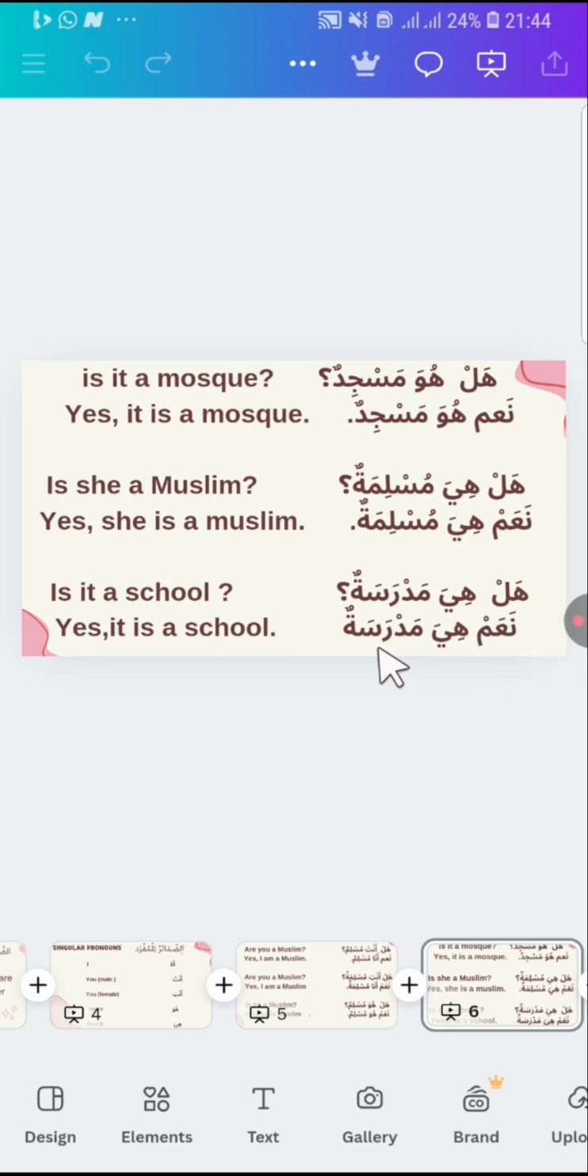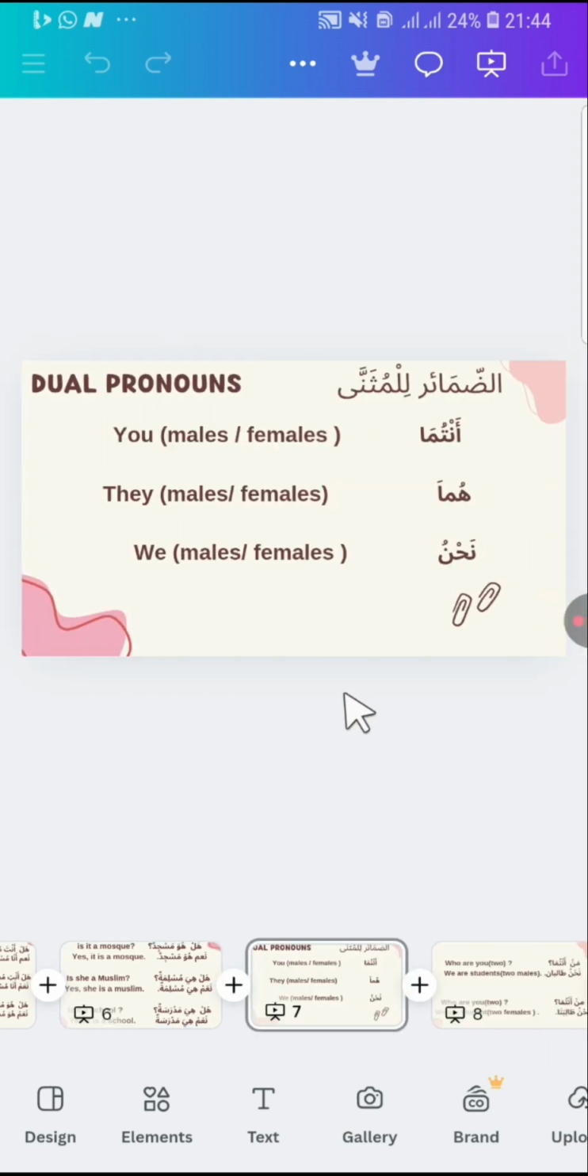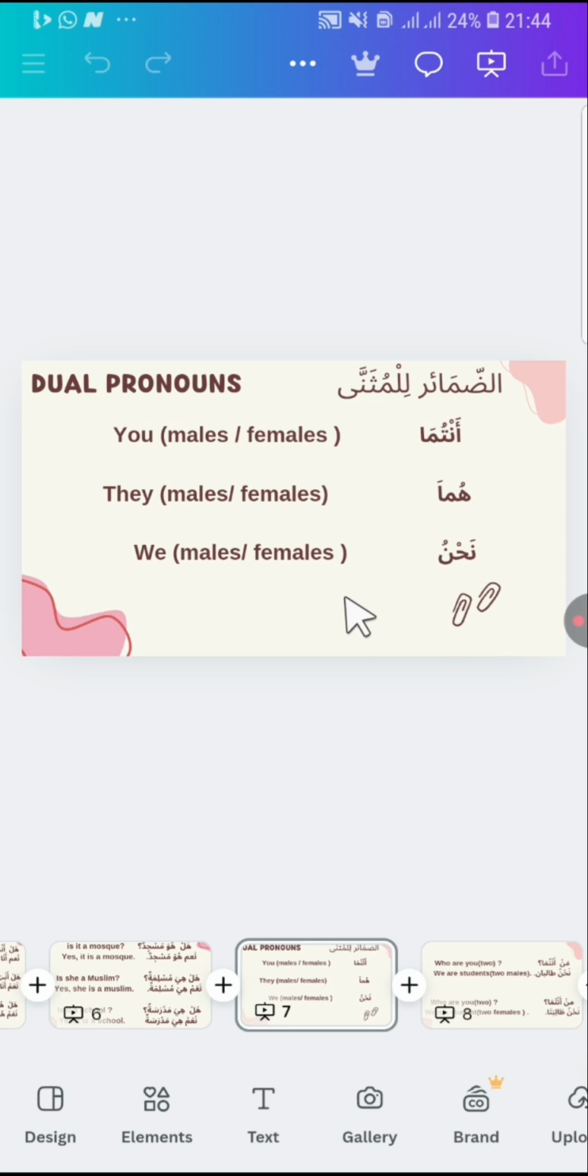So we move to the next classification, which is ad-damair lil muthanna, which means dual pronouns. For dual pronouns we have antuma, you. We use antuma for both male and female, for two people. Antuma, you. Then we have huma, they. We use it for two people, whether they are males or females. So we use huma, they.